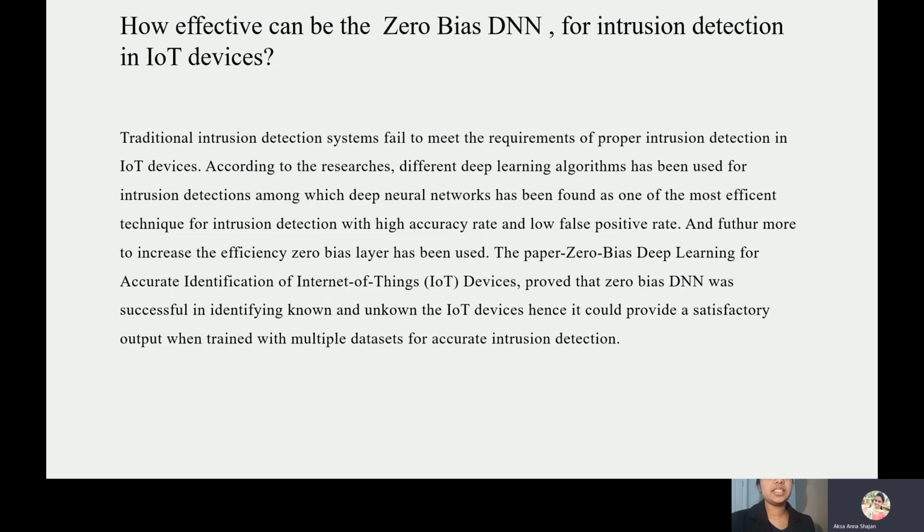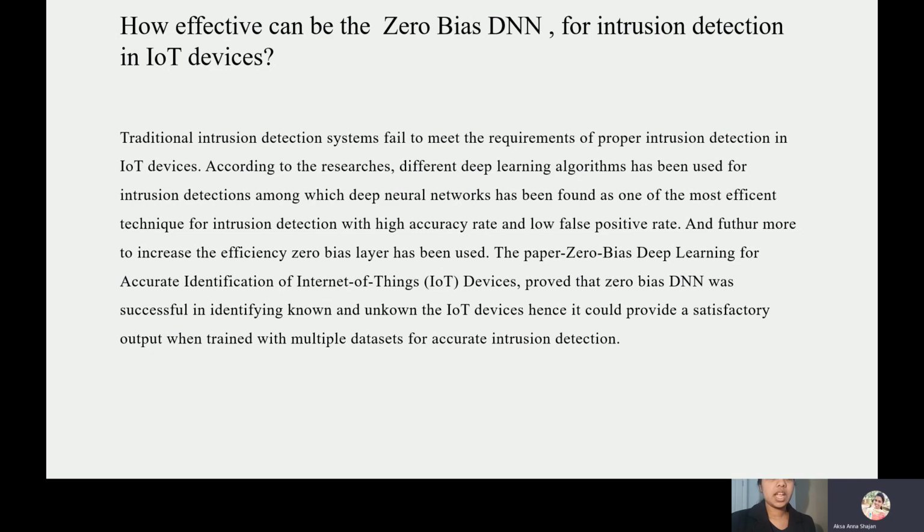As we all know, traditional intrusion detection systems fail to meet the requirement of proper intrusion detection in IoT devices. According to researchers, deep learning will be a good and efficient method for intrusion detection. From the research, we have found that DNN is a good technology for this.